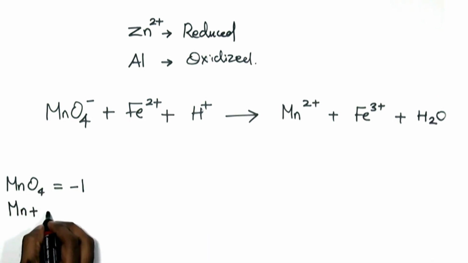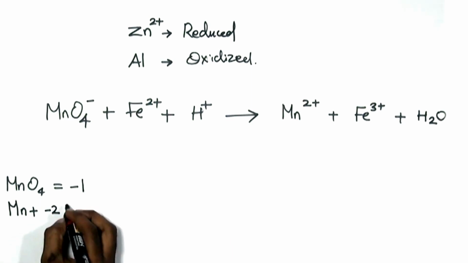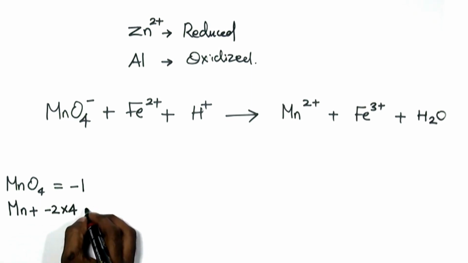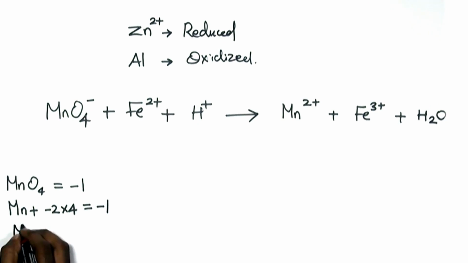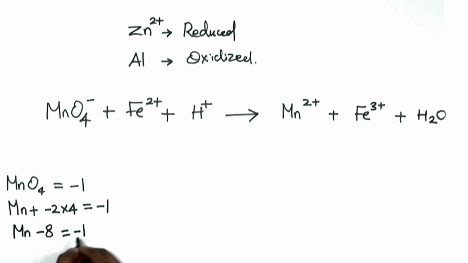Each oxygen has got the oxidation state of -2, and there are 4 oxygen atoms in it, which on adding with the manganese should give -1. Now Mn minus 8 will be -1. Then Mn is supposed to be +7, which makes it -1.